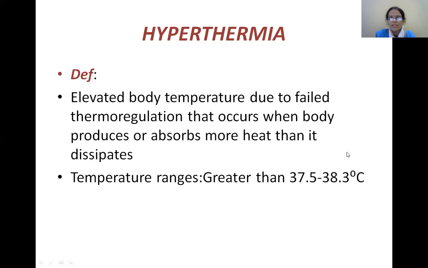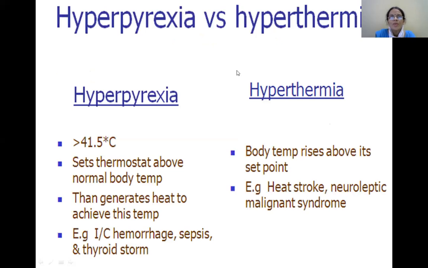That occurs when the body produces or absorbs more heat. This is mostly an external factor. In hyperthermia, external factors are responsible for the elevated body temperature. So what is the difference between hyperpyrexia versus hyperthermia?